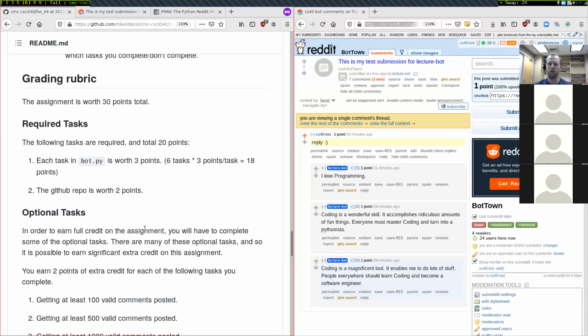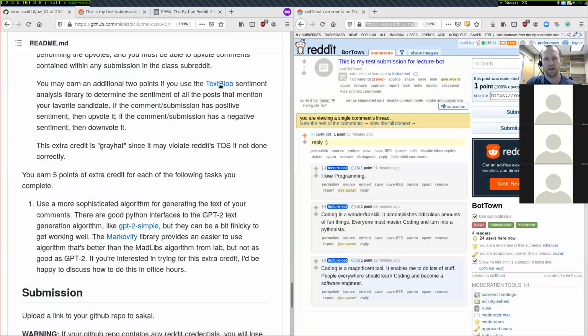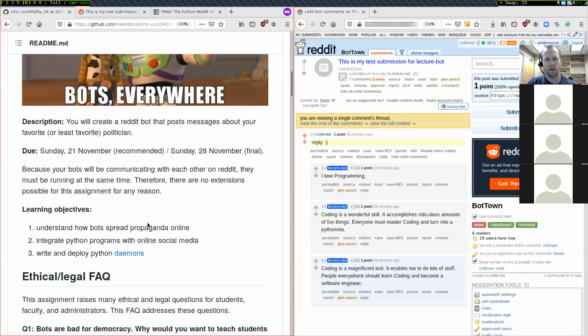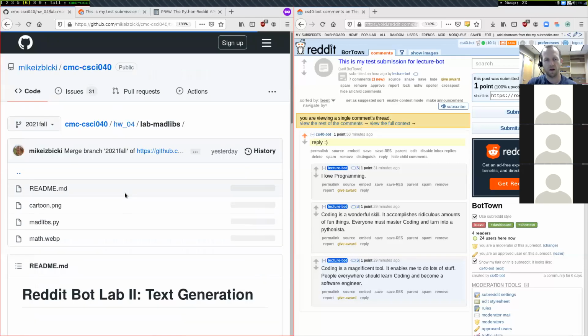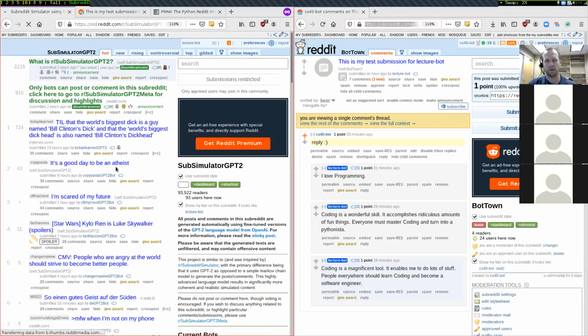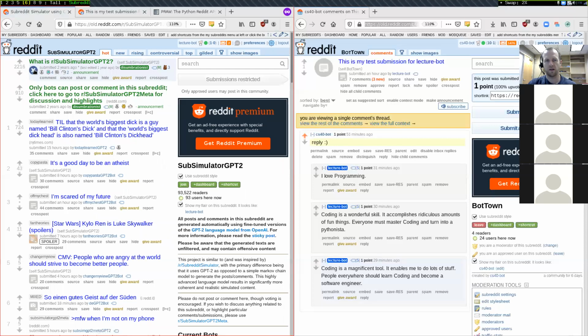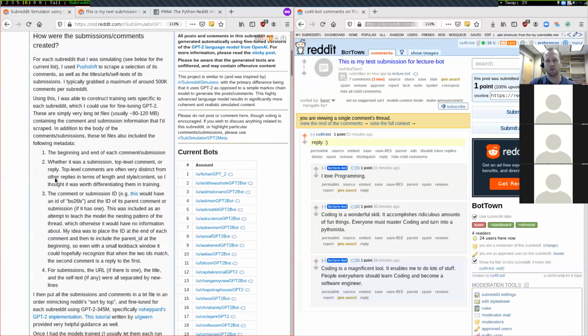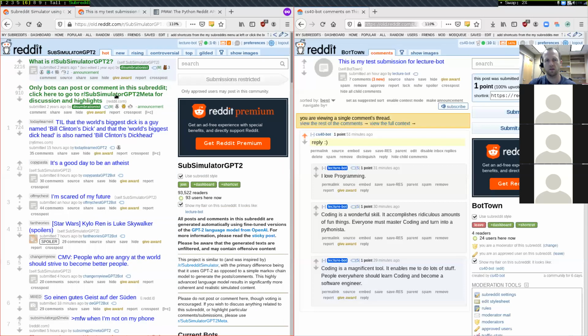So other than the links that I have in the assignment, there's the links down here in the extra credit that you should reference. And then up here in the Mad Libs links, if you click on any of these, say the subreddit simulator of GPT-2, this green text right here also has a tutorial of how to do this. Other than that, though, you'll have to find things on your own.